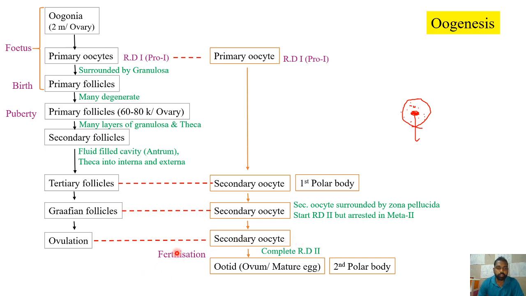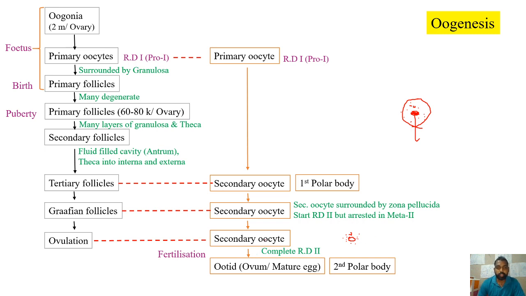Now, the secondary oocyte is not free, as we have already seen. Along with this secondary oocyte, there will be granulosa cells also. So from the Graafian follicle, when ovulation is taking place, the secondary oocyte will be released with the granulosa cells surrounding it. It's not released individually.